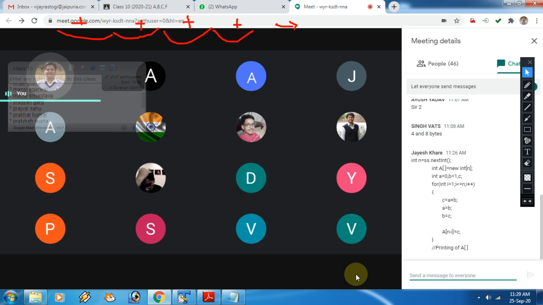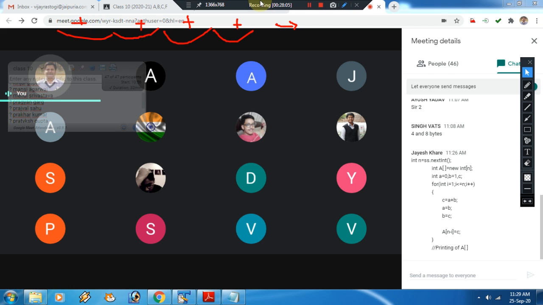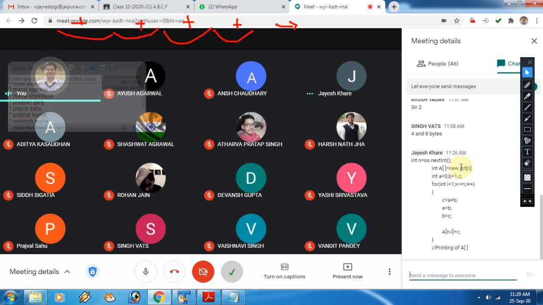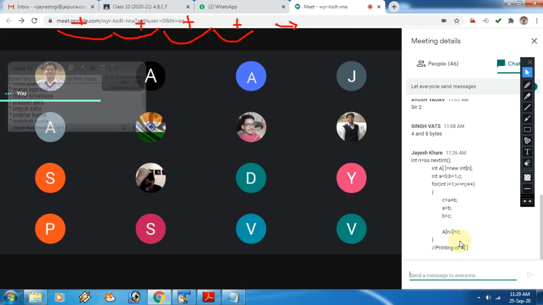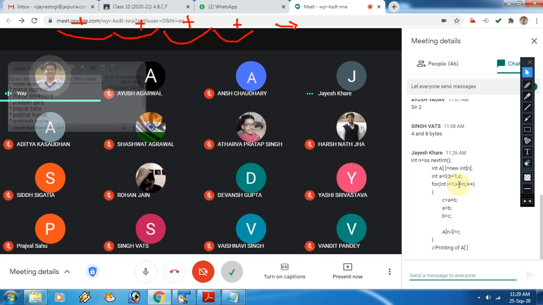And if you are putting some complicated logic, always use comments in your program. That is why we use comments, right? We can use single line comments also. We can use multi-line comments also. In whichever you are comfortable, that is always better. Okay? But this is fine. Yes. But Jayesh, just show me the printing also. I wanted to see the printing also. Rest is fine.